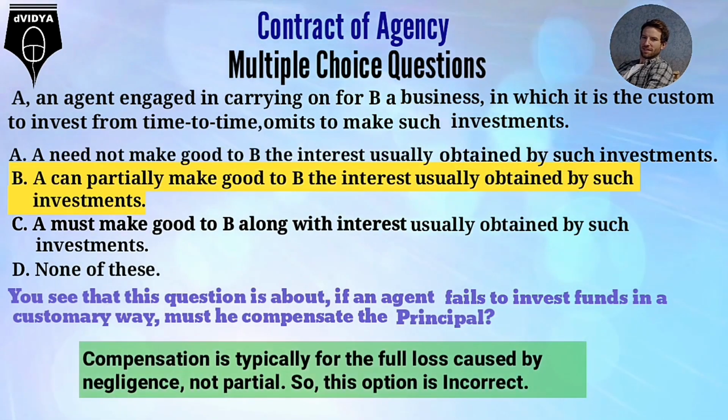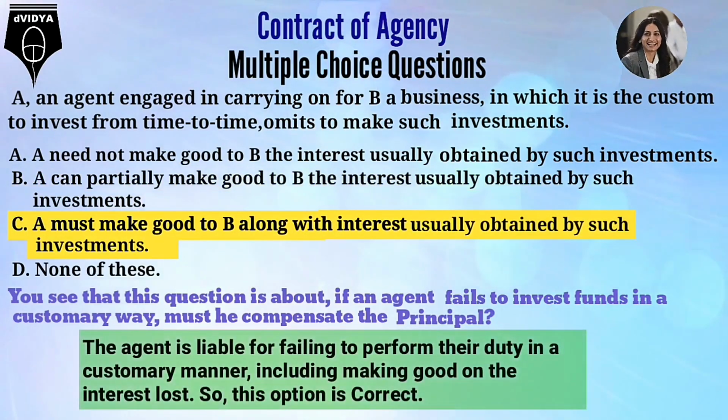A can partially make good to B the interest usually obtained by such investments. Compensation is typically for the full loss caused by negligence, not partial. So this option is incorrect. A must make good to B the interest usually obtained by such investments. The agent is liable for failing to perform their duty in a customary manner, including making good on the interest lost. So this option is correct.